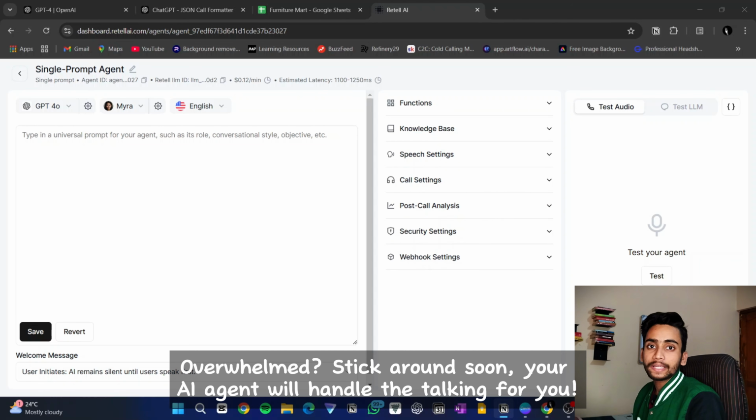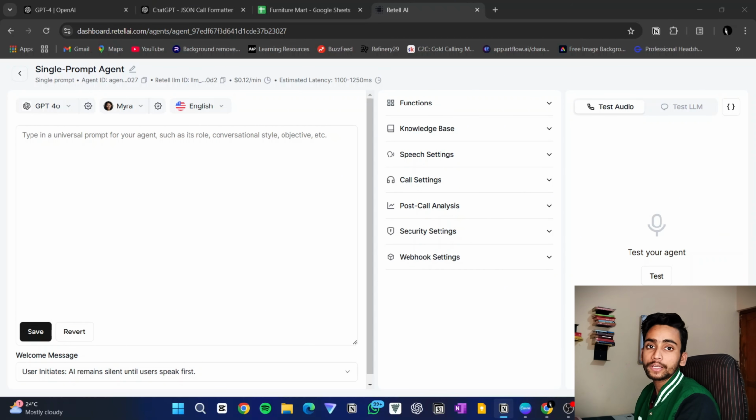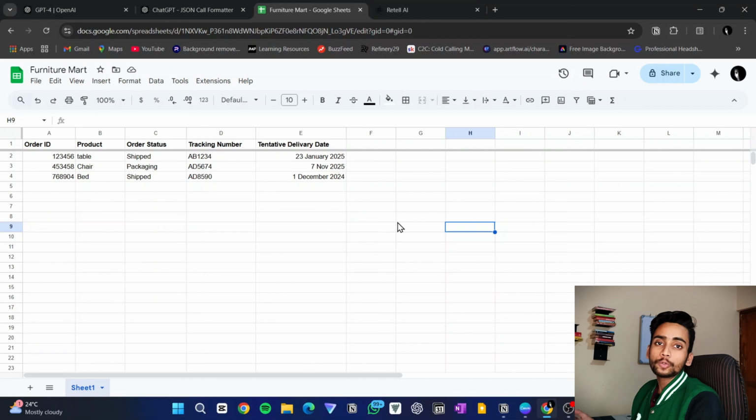So this is the area where we will be creating our AI voice agent. Here you can write the prompt. Then this is the section where you can also test your agent before deploying it. So this is the area where we will do all the magic. But before that, let's finish the easier section of this video. So this is the Google Sheet. You all know how to use Google Sheets. This Google Sheet will be used as the CRM for this video. So we are assuming that we are an e-commerce company who sells furniture.